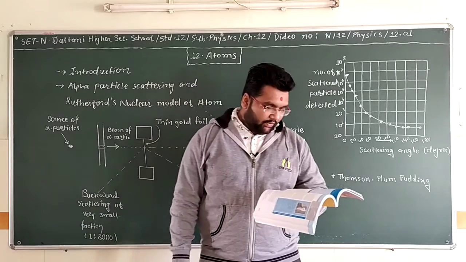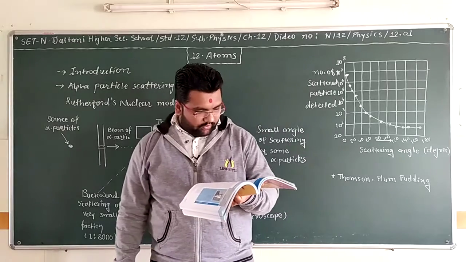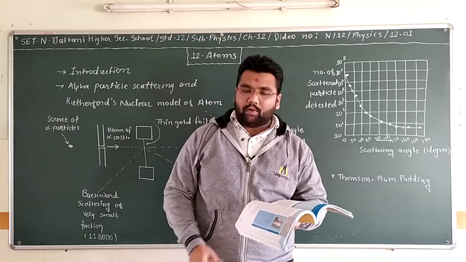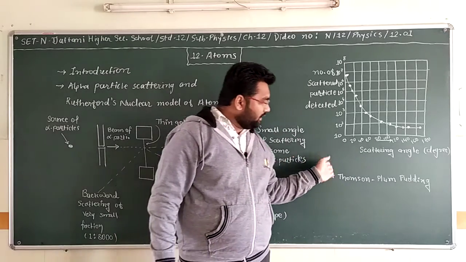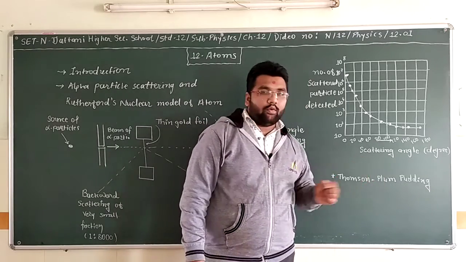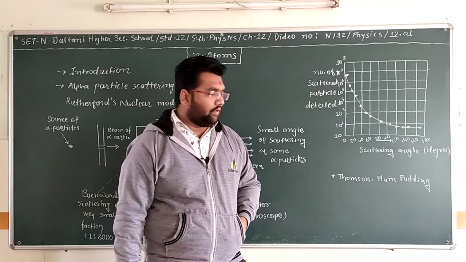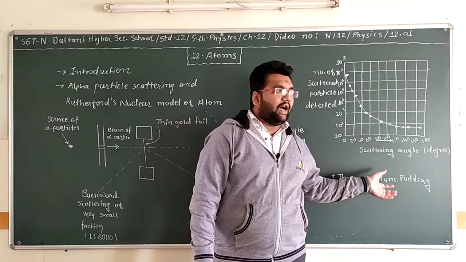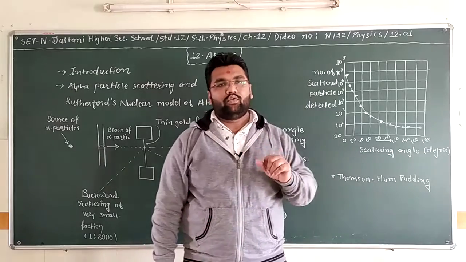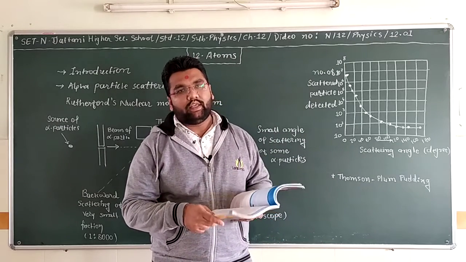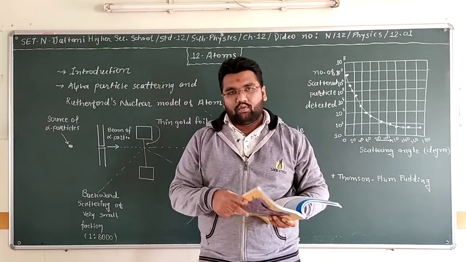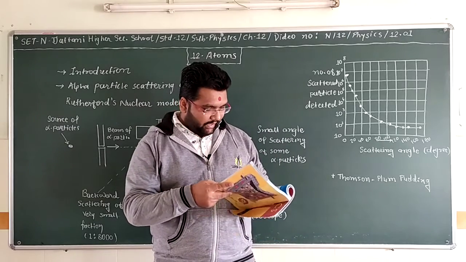Now, however, the subsequent study of atoms described in this chapter showed that the distribution of electrons and positive charges is very different from that proposed in this model. So after Thomson, it was discovered that this is the wrong arrangement, because electrons are not arranged like seeds in a watermelon, but move in circular motion in the atom. So the plum pudding model of Thomson was not valid after that.